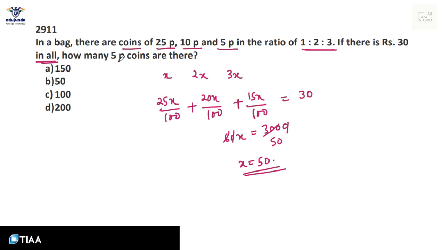Now what is the question? How many 5 paise coins are there? These are the 5 paise coins. We have got 3 into 50, that is 150 5 paise coins are there. Option A fits in.